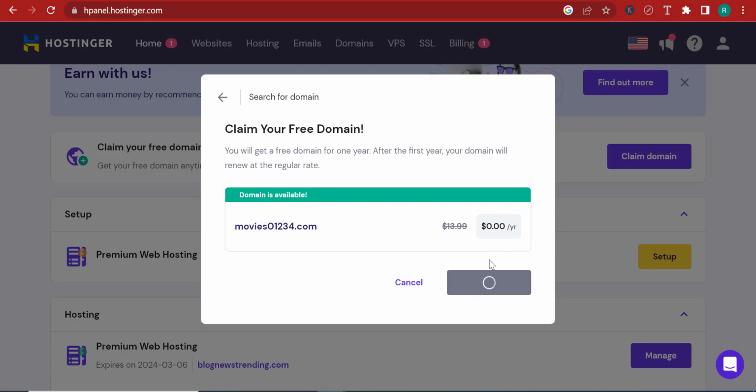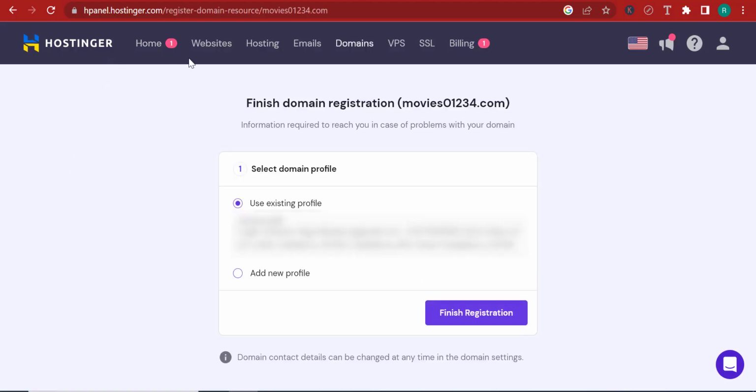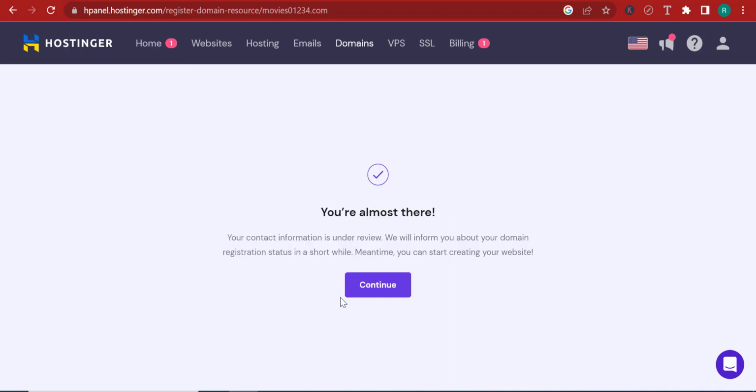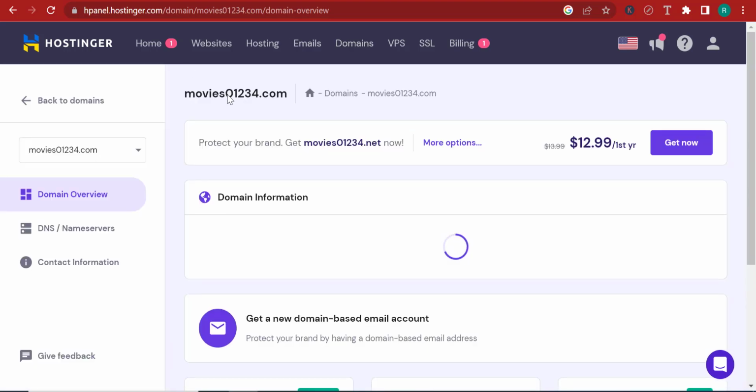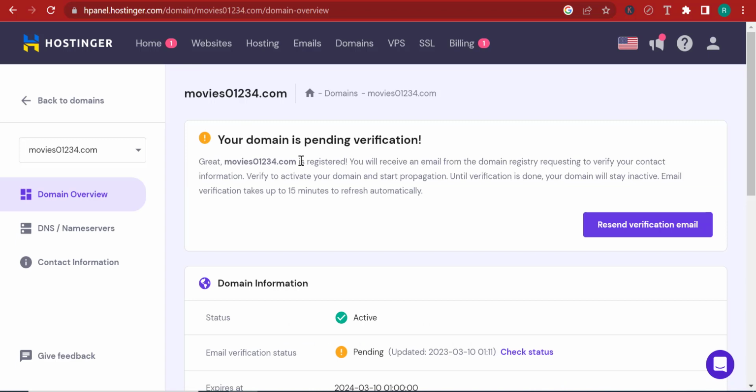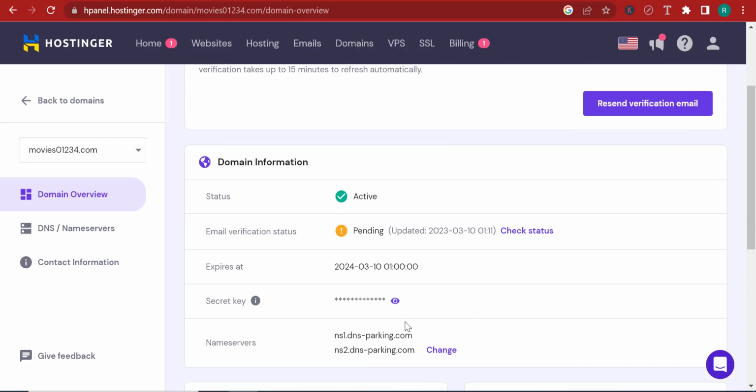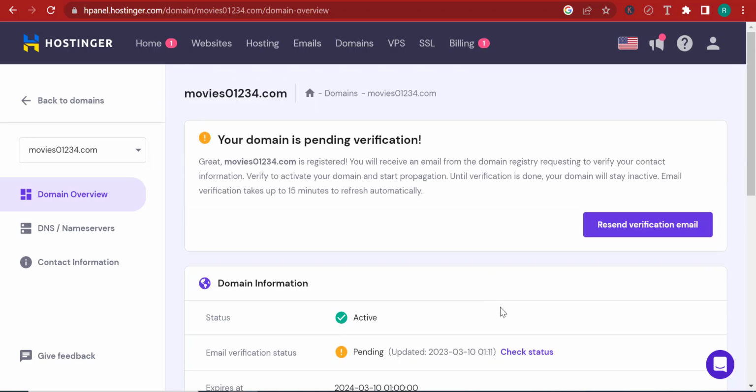And let me go ahead and claim this domain of mine. So right now I'm just going to go ahead and click finish registration. And here the domain is under review. So it takes just a little bit of time for them to review whether your domain actually fits with them. And if your domain is validated, you'll be told that your domain is validated. If it's not validated, then they're going to tell you why. So here, resend verification email. Great, you registered, you will receive an email.